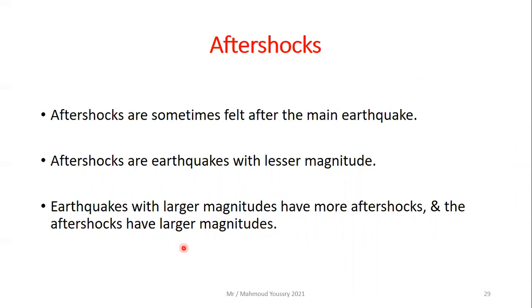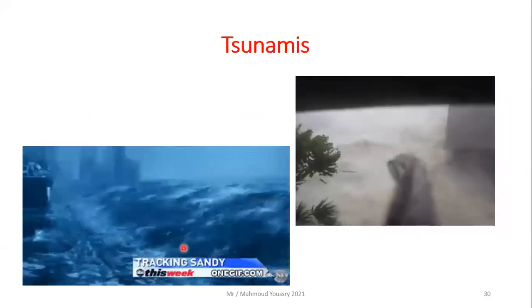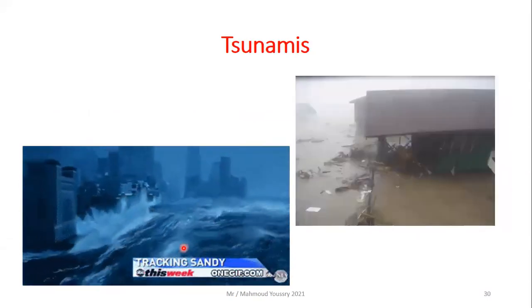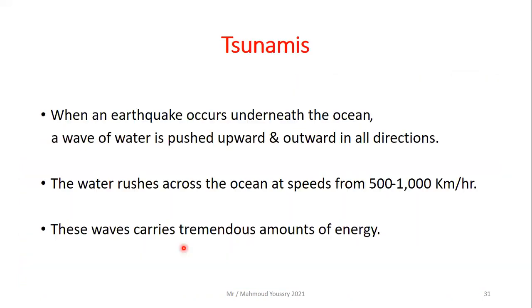Then we come to another term or another phenomenon that is named tsunamis. As you can see, this is a tsunami. So what is a tsunami? When an earthquake occurs underneath the ocean, a wave of water is pushed upward and outward in all directions. The water rushes across the ocean at speeds from 500 to 1,000 kilometers per hour. Can you imagine how fast it is? These waves carry tremendous amounts of energy.